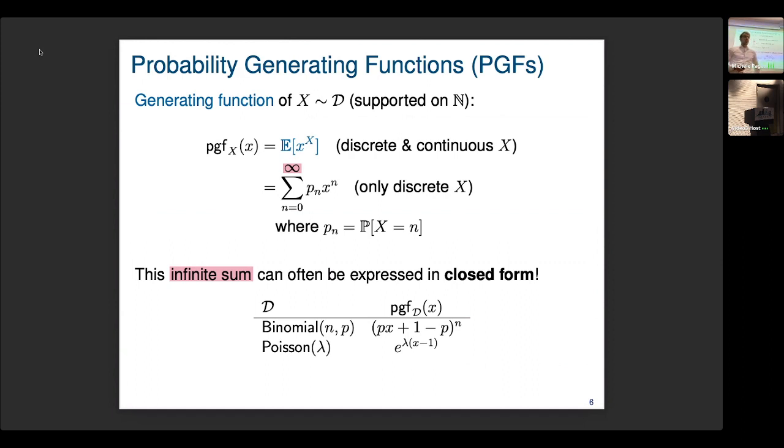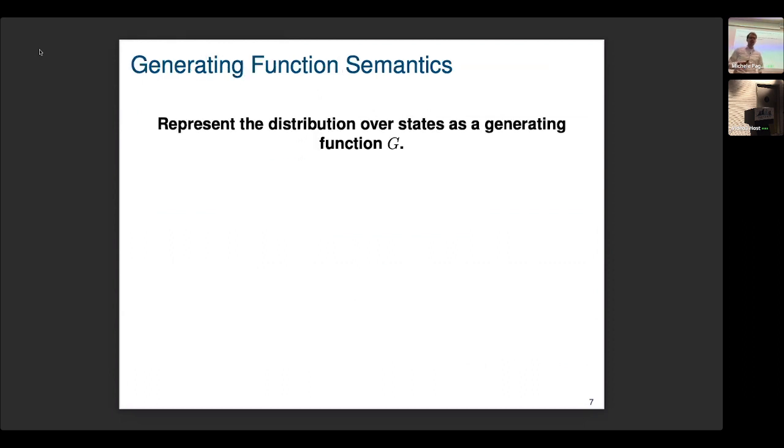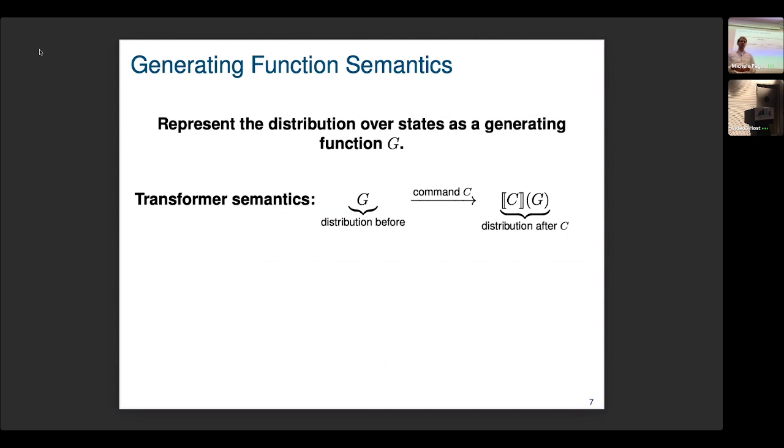So how do probability generating functions help us for exact inference? Well, the idea is to represent the distribution over states in our program, where states mean the values of all the variables, to represent this distribution as a generating function. And each command in the language will transform the generating function describing this distribution. So we might start with some distribution g, and then we run the command, and there's a way of describing the generating function we get out.